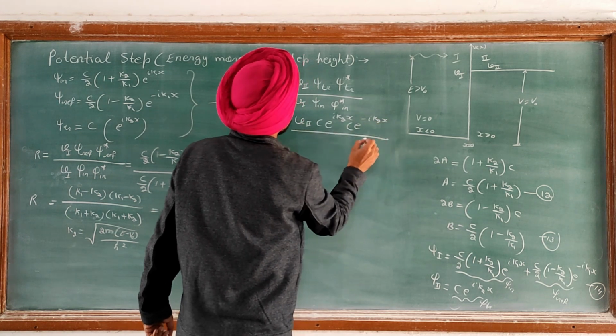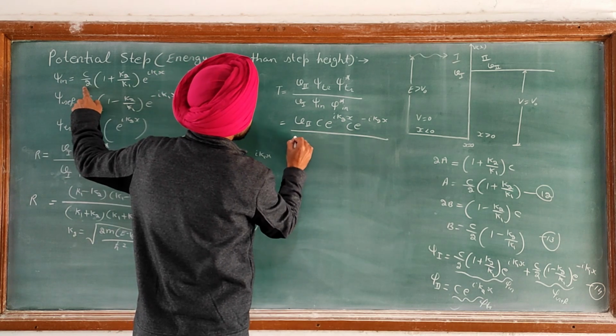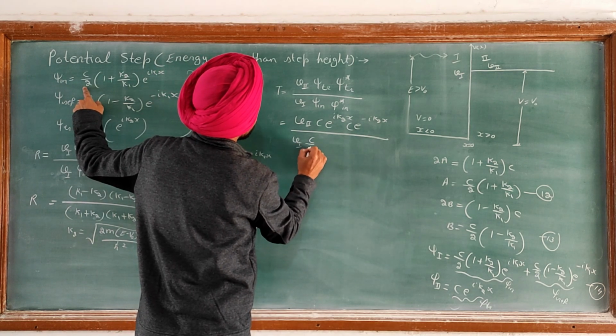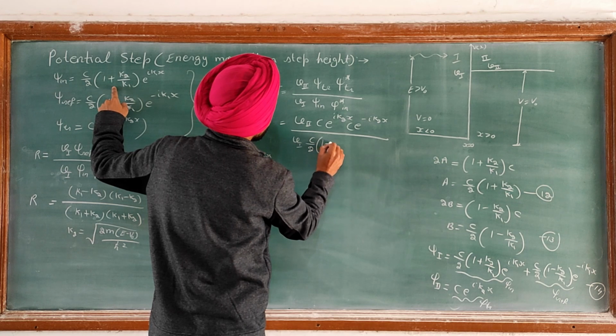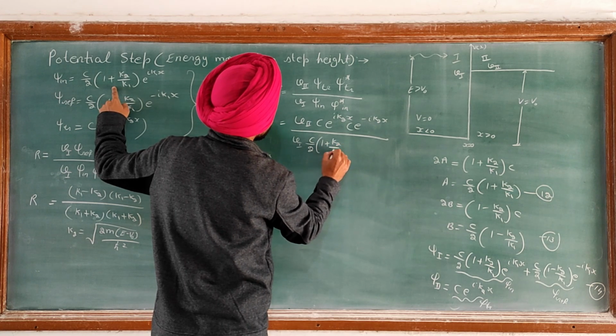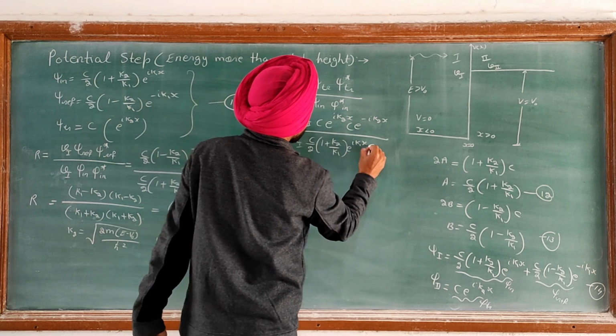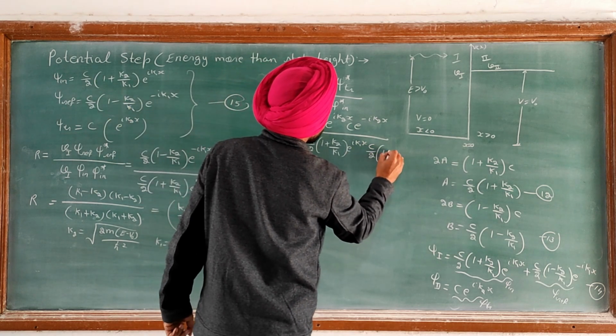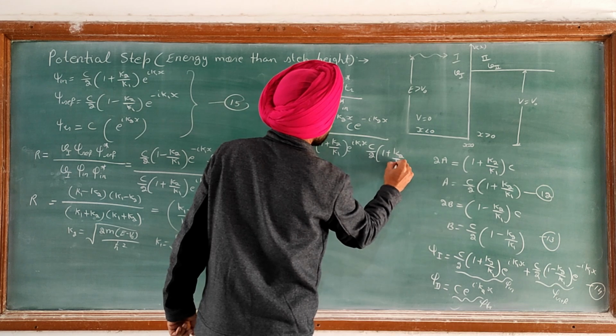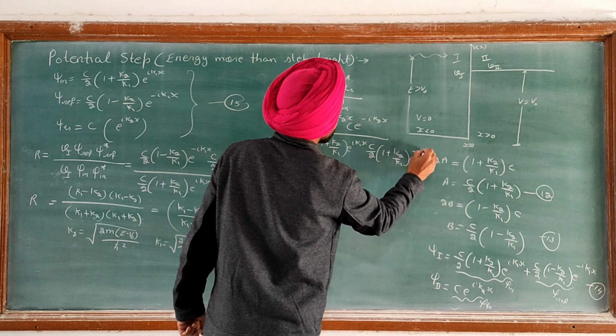and the value of the incident wave is C by 2 times 1 plus k2 upon k1 exponential iota k1x into C by 2 times 1 plus k2 upon k1 exponential minus iota k1x.